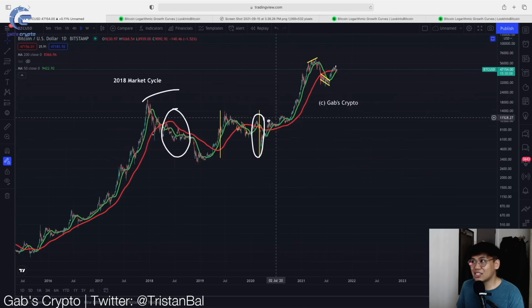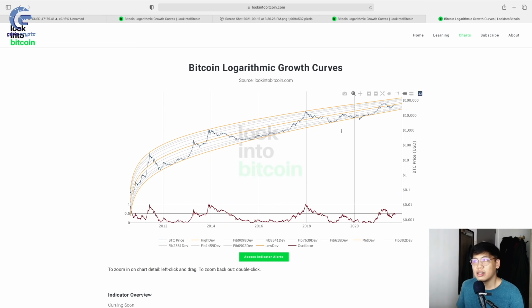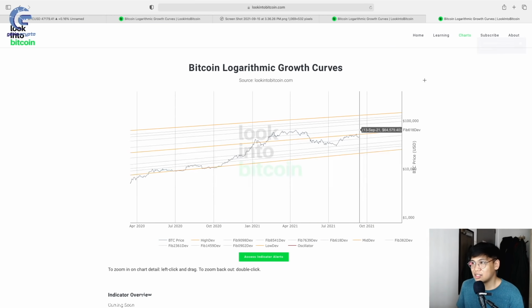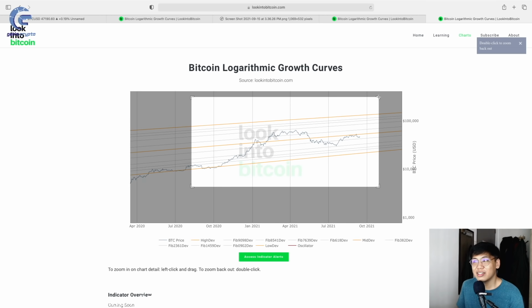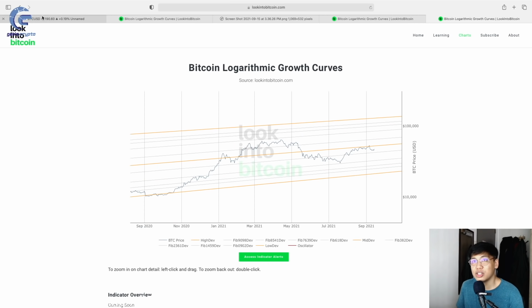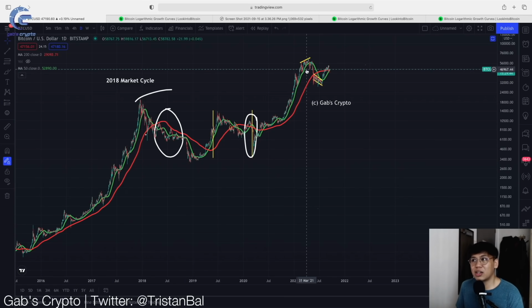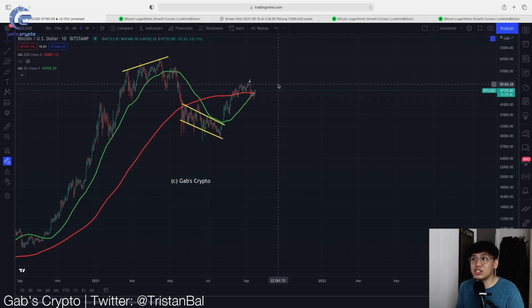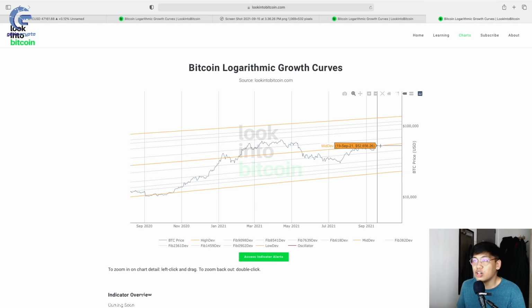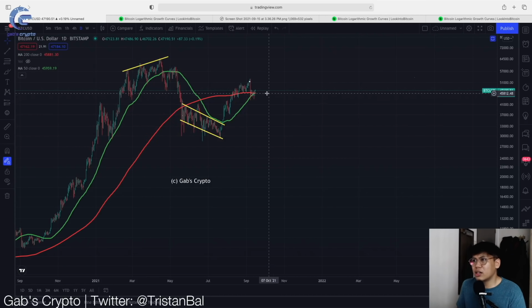Now, is this a market cycle peak or market cycle top? Let's look at the data and look at this. That was not even the market cycle top. It was actually more of a local top, indicating that we are not at the market cycle top yet, indicating that the market cycle is not yet finished. So yeah, yun yung honest opinion ko, and to add to that, you can actually see that this area is currently happening just below the halfway point of this logarithmic growth curve, indicating that it would possibly start the second half of the Bitcoin bull market cycle. So yeah, in my honest opinion, I don't think that this is going to be a bull trap.